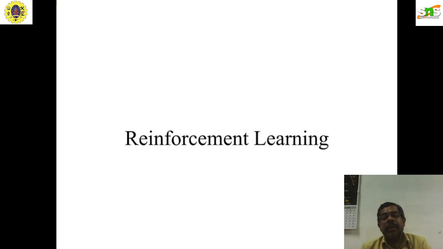Number two is the unsupervised machine learning algorithm. Unsupervised machine learning works with unlabeled data. Supervised works under labeled data, but the unsupervised algorithm works under unlabeled data. For unsupervised learning, we have many varieties of algorithms.